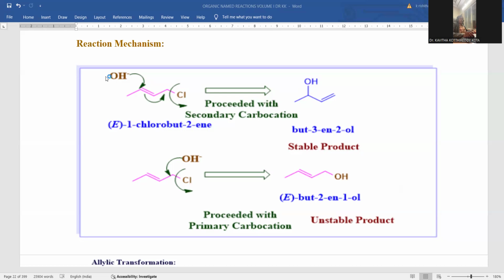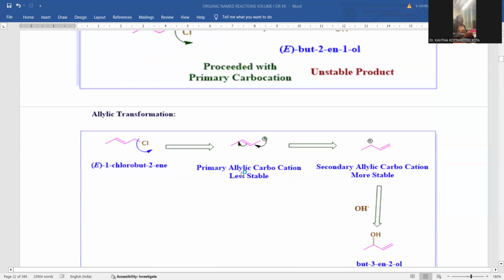Whenever the same hydroxyl is attached at this carbon atom, what will it do? An unstable product formation is possible, as this is not favored. Rather, the first type of mechanism is more facile, as the secondary carbocation is more stable than the other. This is the way the reaction mechanism is predominated based on carbocation stability.